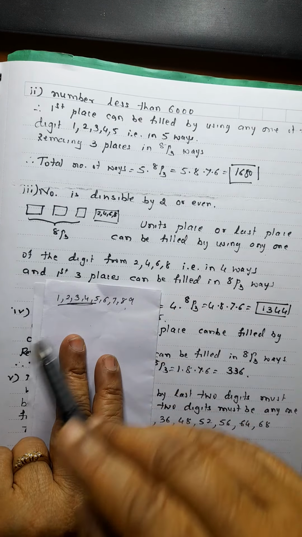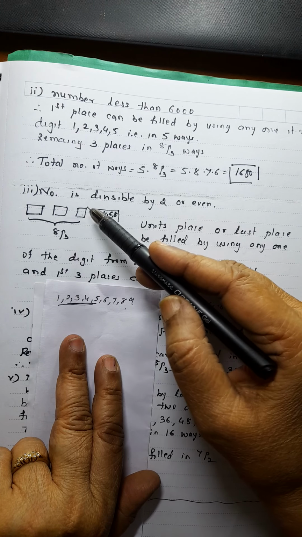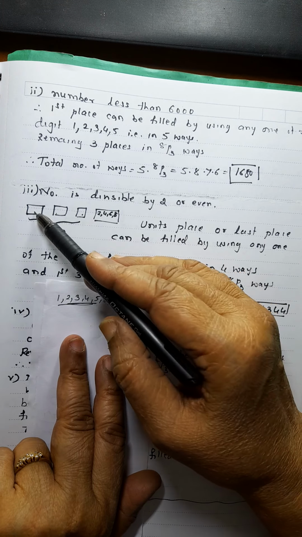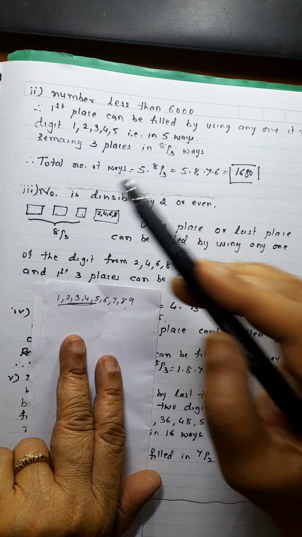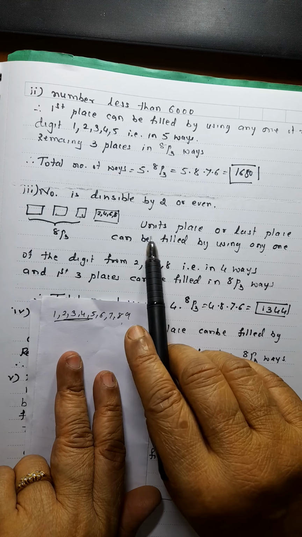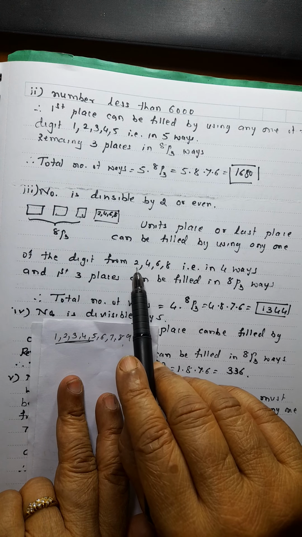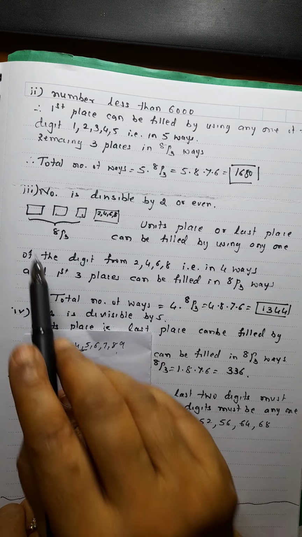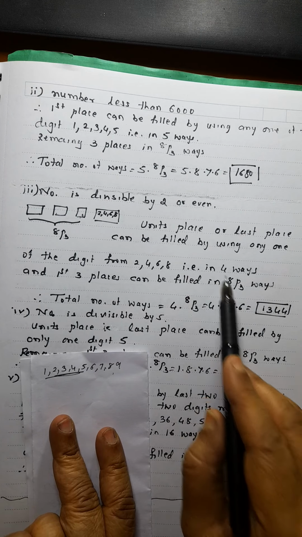When it is even, you know it should be divisible by 2. Correct? So first you fill this one, afterwards you fill here. Because if one number goes here, an even number will already have gone, and then here it will have less choice. So first you fill this place, the units place or last place. The units place can be filled by using any one of the even digits 2, 4, 6, 8. That is in 4 ways. And the first 3 you can fill in 8P3 ways. So the total number of ways will be this into this.